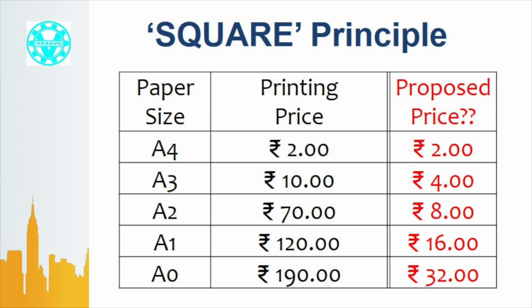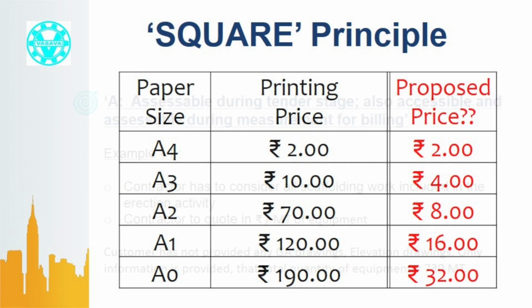Will he agree to quote the printing price in rupees per square meter? Absolutely not. A3 size paper is twice the area of A4 size, so the price should be rupees 4, whereas the vendor is charging rupees 10. A2 size paper is 4 times the area of A4 size, so the price should be rupees 8, whereas the vendor is charging rupees 70. Because the expenses are not linearly proportional to the area of paper, there is a very high investment on the machine which is used for printing large drawings. That means this violates the U of square principle.